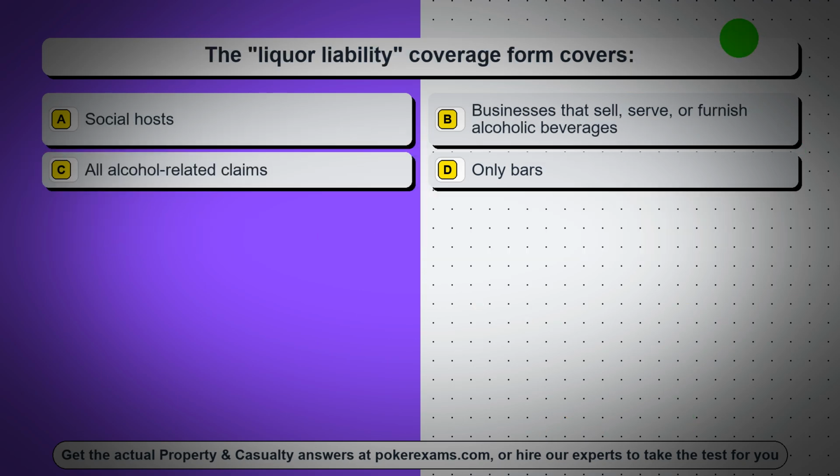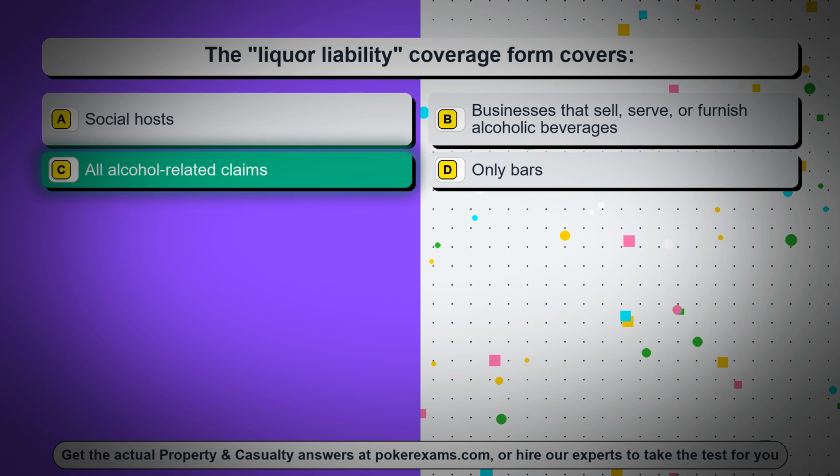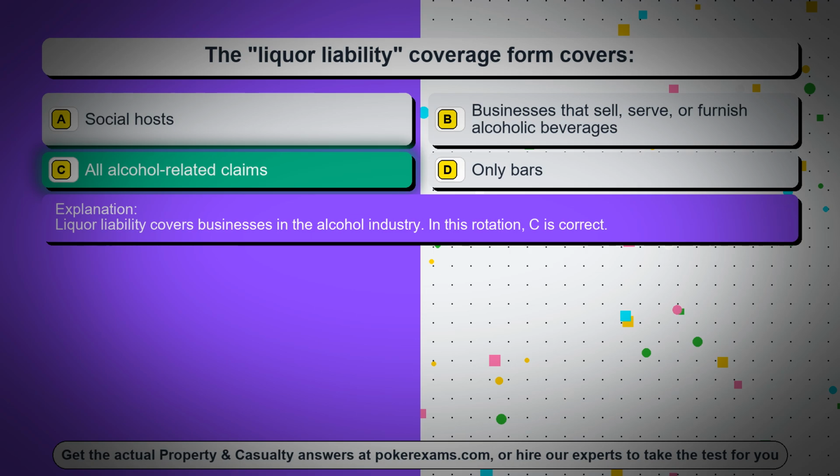Question 8. The liquor liability coverage form covers: Option A. Social hosts. Option B. Businesses that sell, serve, or furnish alcoholic beverages. Option C. All alcohol-related claims. Option D. Only bars. The correct answer is option C. All alcohol-related claims. Liquor liability covers businesses in the alcohol industry. In this rotation, C is correct.